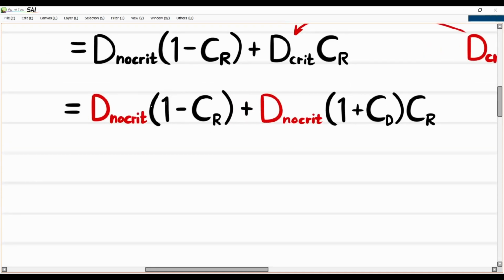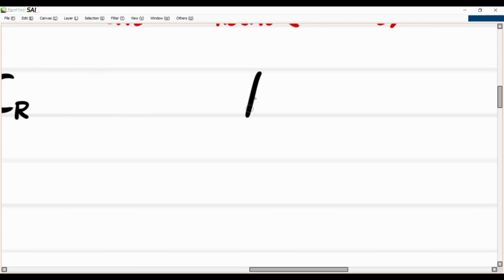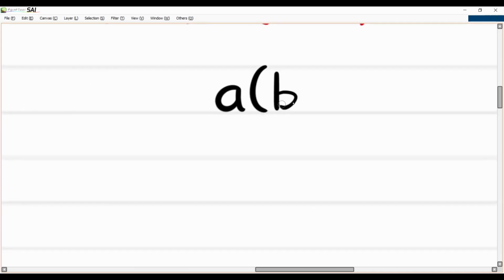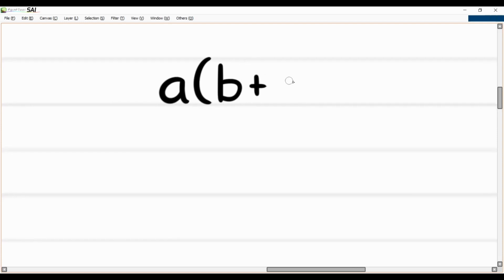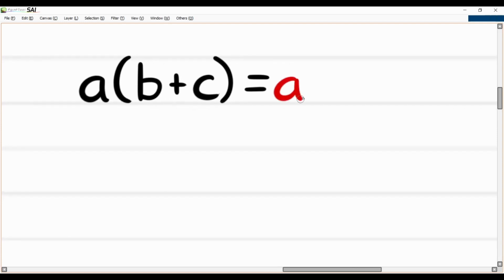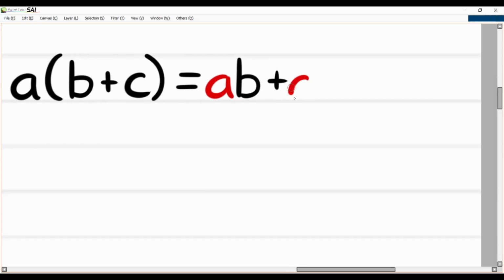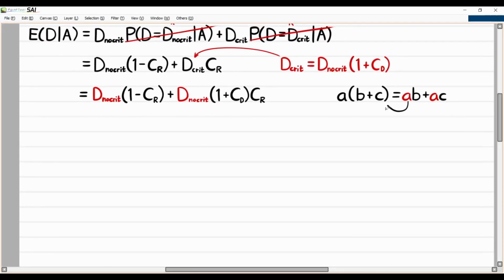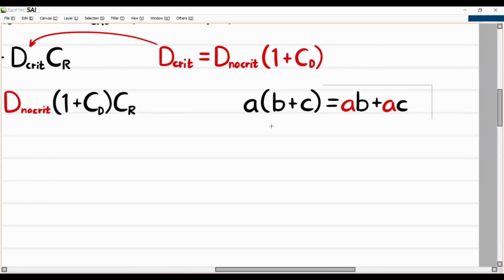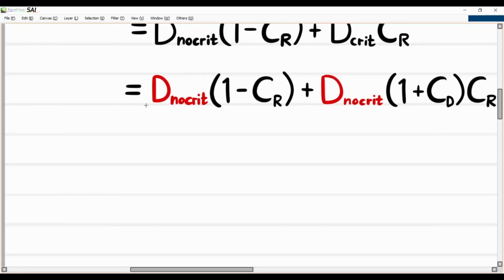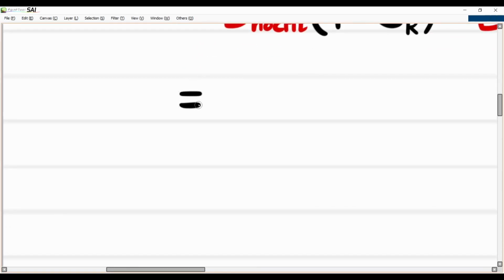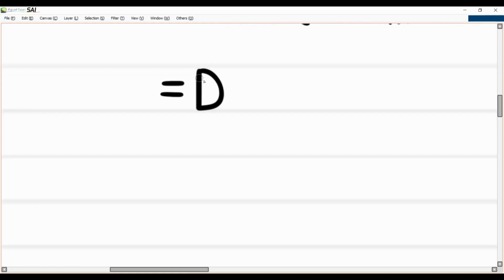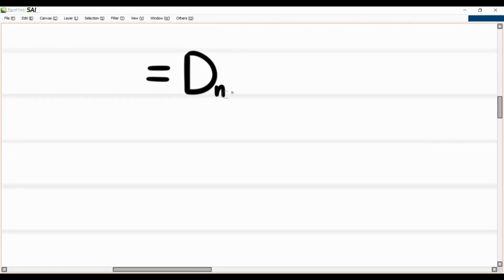Now, hopefully some of you can actually see what's going on here. If you know anything about math, let's just use some letters. If we have A times B plus C, this is also equal to A times B plus A times C. So basically, we can bring out this A, and this is called factoring, where we factor out A. So we'll do that with damage no crit. Sorry if I'm over explaining, but I just wanted to make my steps clear as to how I'm deriving this.